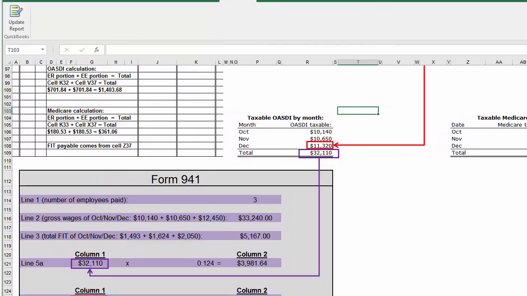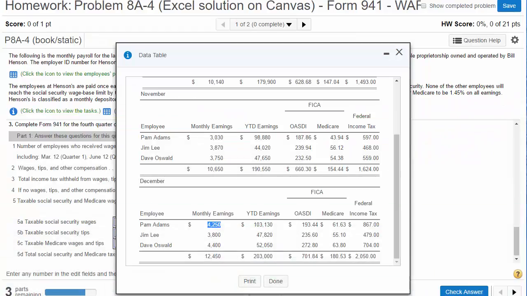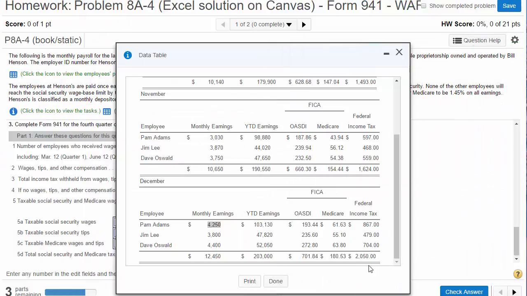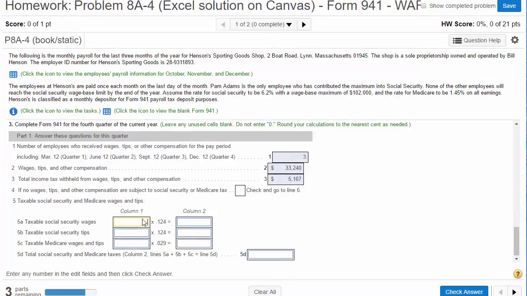So it was a lot of work to figure out how much was taxable for OSTI. I already forgot the number. It was 32,110. Let me move this over here. Close this. So we got 32,110.